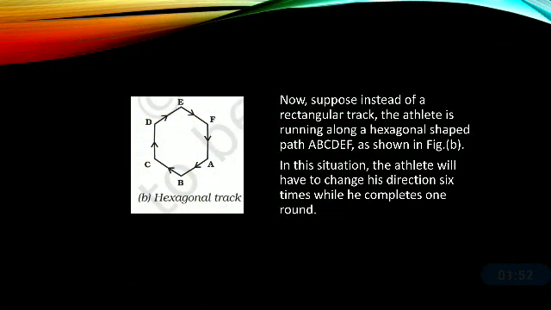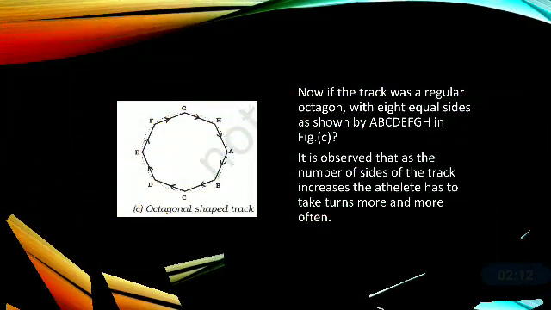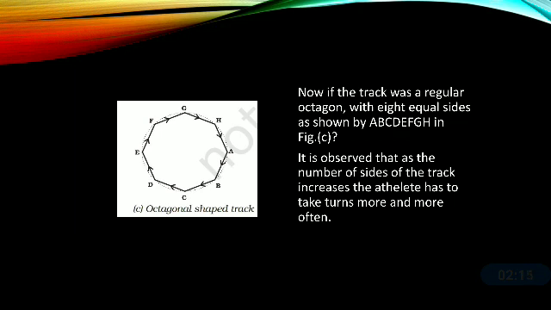Likewise, now if we have a hexagonal track in place of a rectangular track, so in this shape A, B, C, D, E, F, if the athlete runs around this track, how many times is he going to change the direction? That is 6 times. Now, if the track was a regular octagon instead of hexagonal or rectangular, being an octagon, it has 8 equal sides as shown, A, B, C, D, E, F, G, H.